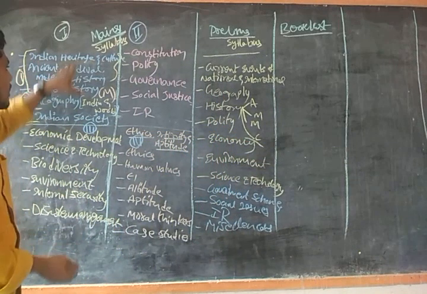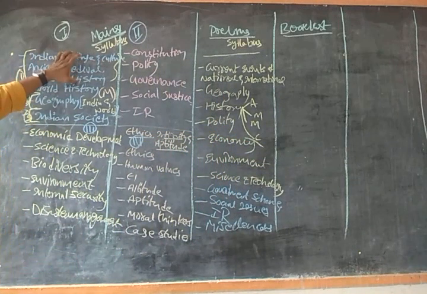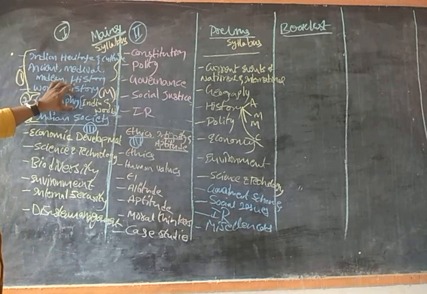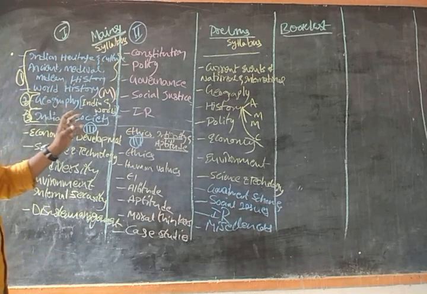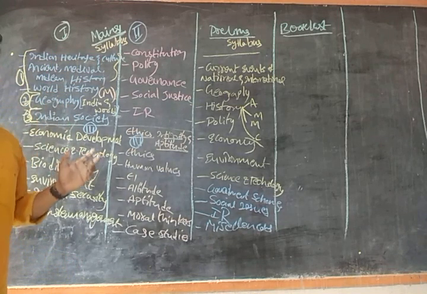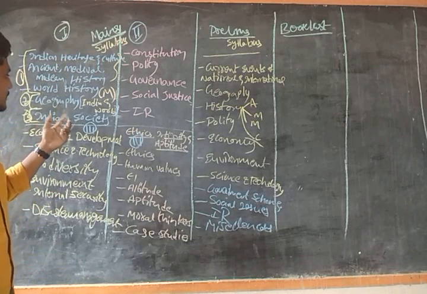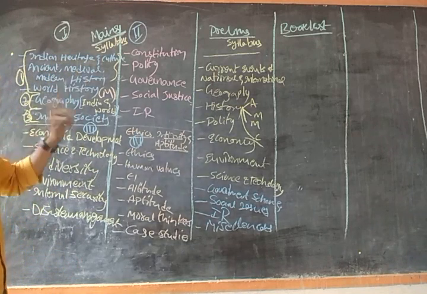So this part has been divided into three: history, geography, and Indian society, guys. All three are given good weightage, so 70 to 80 marks will be given to each part.